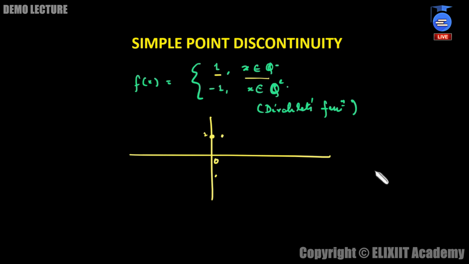Let's say the next number is an irrational number. The moment you take it, the function value will once again come down to minus 1. And likewise this process continues, and there will be many such points. Getting my point? This will continue like this.